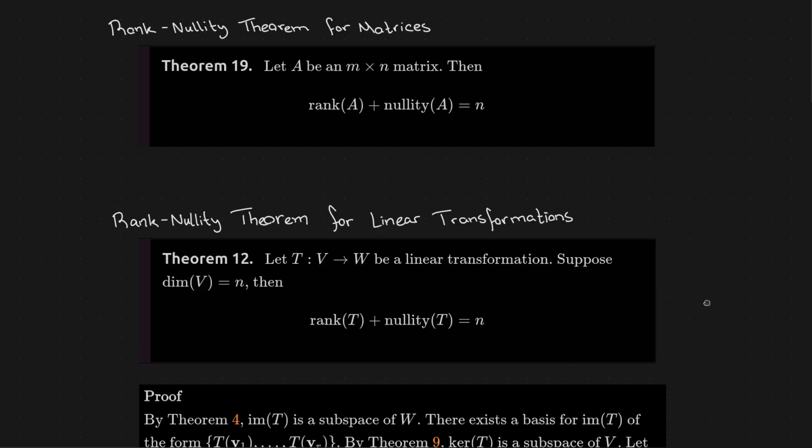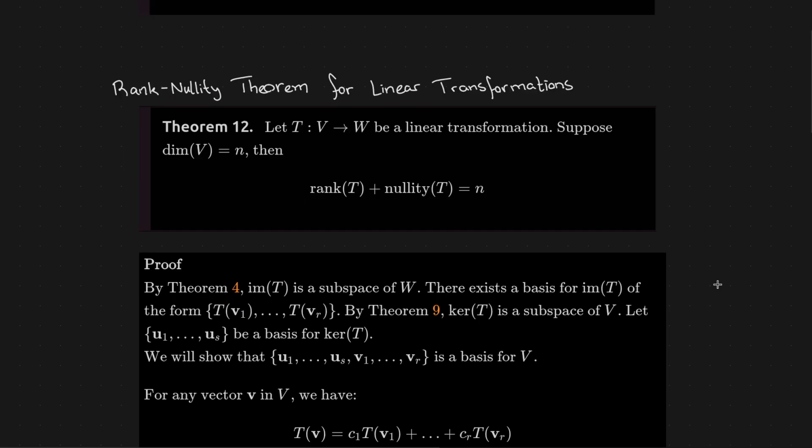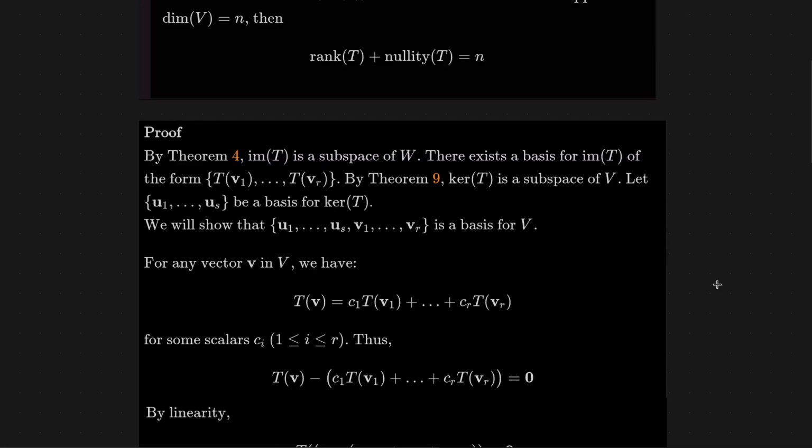So let's prove this. I think the proof is quite elegant. We know that the image of T and the kernel of T are subspaces. So the image of T is a subspace of W. Every subspace has a basis. So there exists a basis for the image of T. And we can write that basis of the form Tv1, Tv2, and so on.